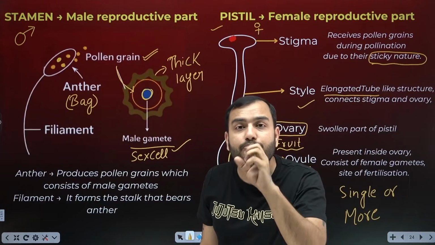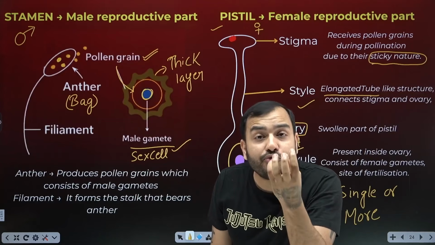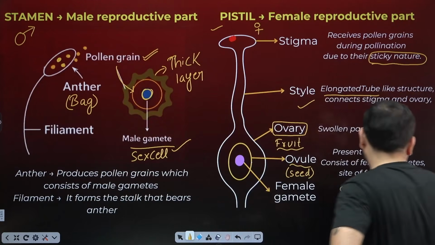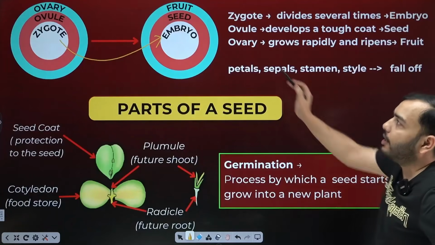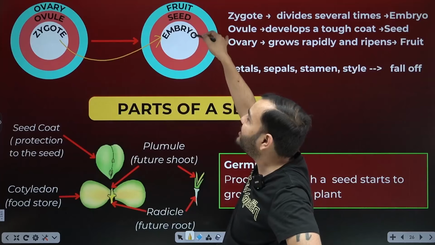It is actually the female reproductive part. The female reproductive part of the flower itself is the fruit that you are eating. Here is your fruit. What is inside the fruit? Seed.